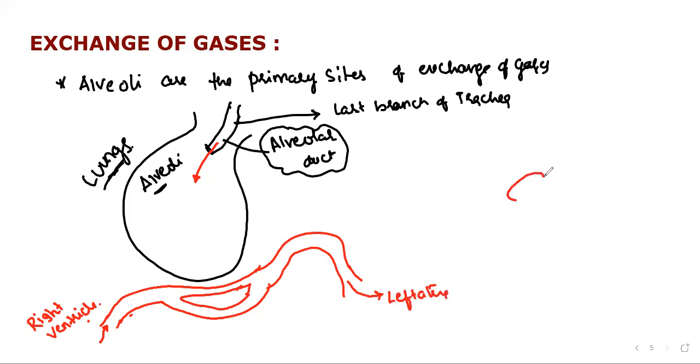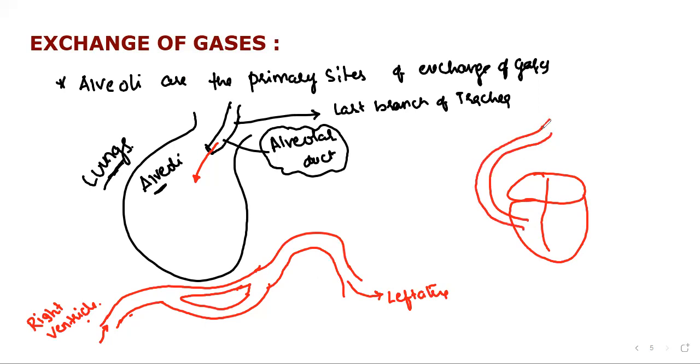So I will show you here. A branch arises from the right ventricle, we call it the pulmonary aorta, then it gets capillarized, and all these capillaries become the pulmonary vein, and the pulmonary vein enters into the left atria.